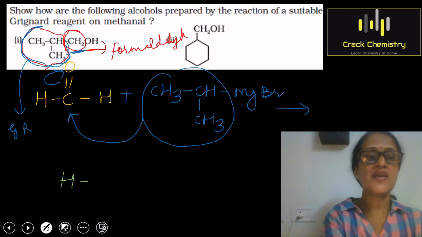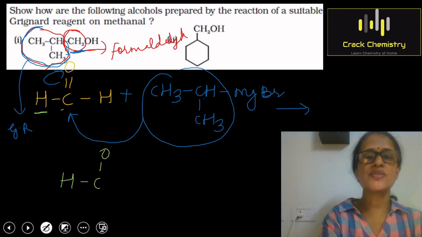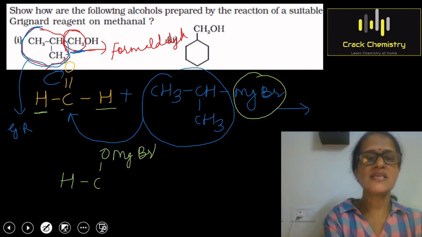H will remain as it is. Then I am writing this C. On the C you have O. On this O, this MgBr will attach. So OMgBr. And this H will also remain as it is.